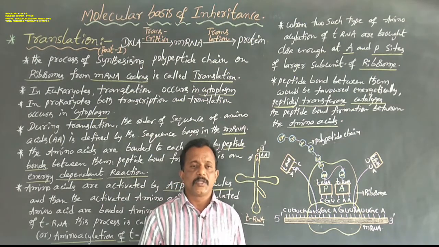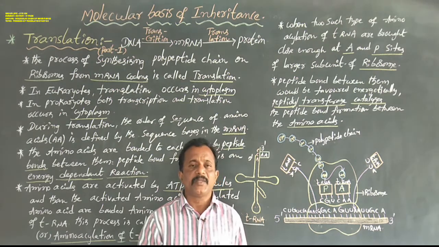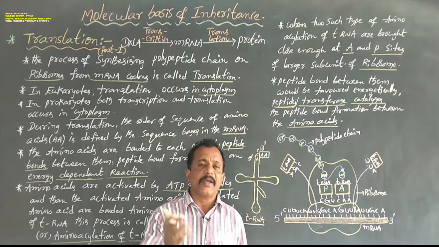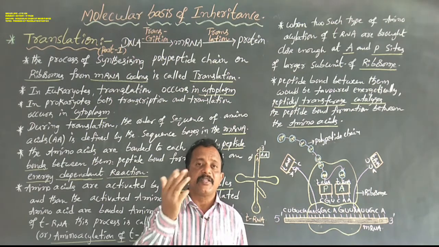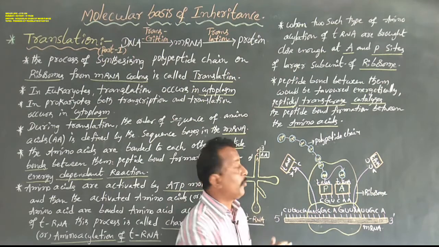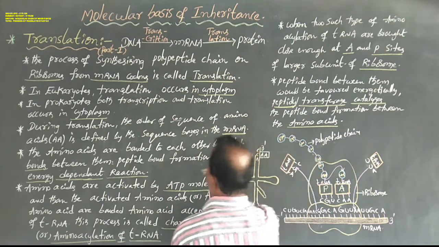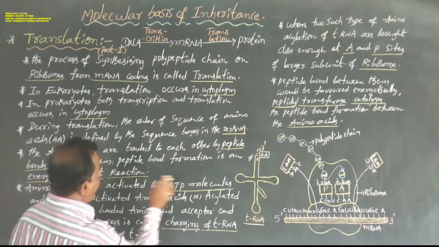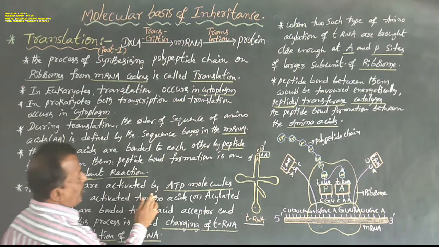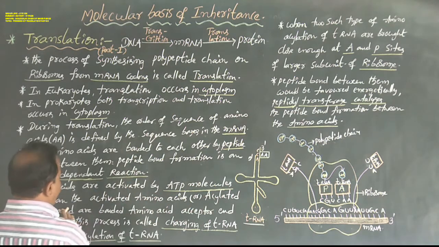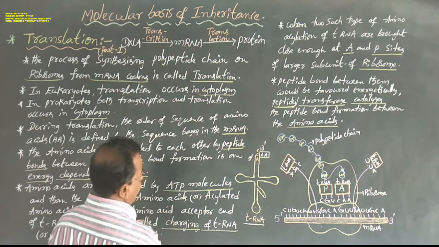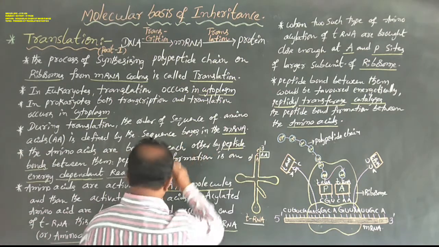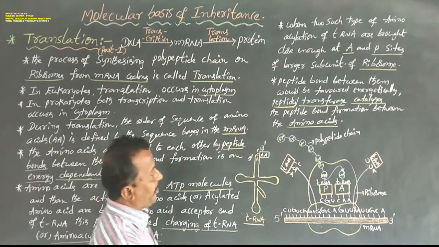Okay, now. So tRNA always helps to read the genetic code and bring the amino acids to different regions of the cytoplasm for the site of protein synthesis. Amino acids are activated by ATP molecules, and then the activated, acylated amino acids are bonded to the amino acid binding end of tRNA. This process is called charging of tRNA, or aminoacylation of tRNA.